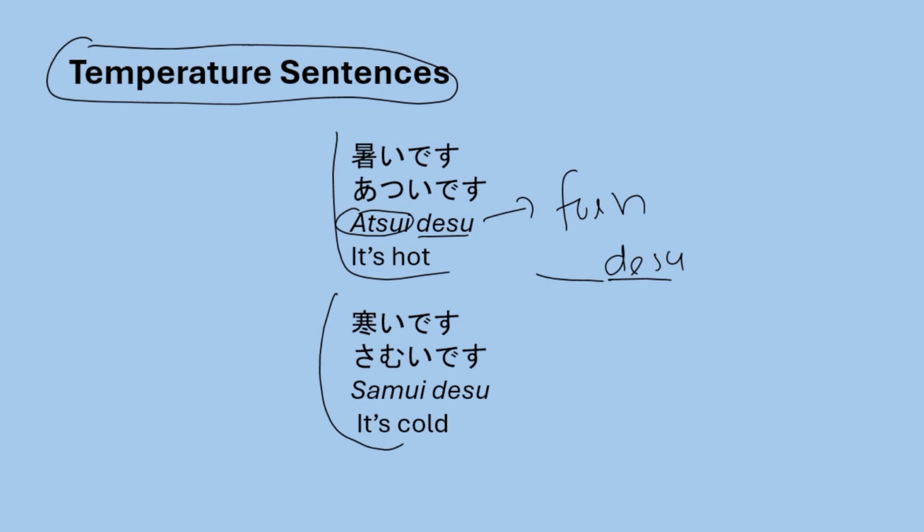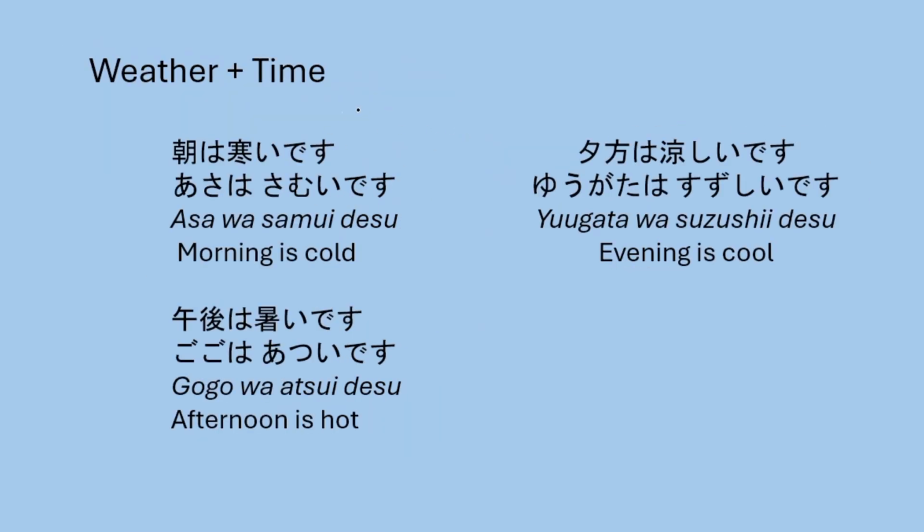Okay, so now weather plus time. How can I answer if someone asks me, tenki wa do desu ka, what is the weather? How can I reply to a sentence like that by using time? Okay, so morning is cold. Asa wa samui desu. Asa wa samui desu.